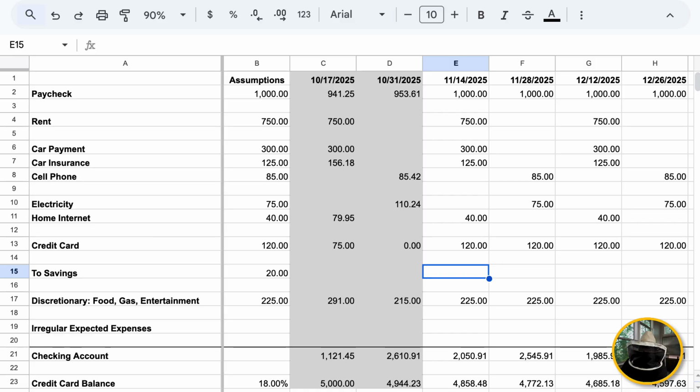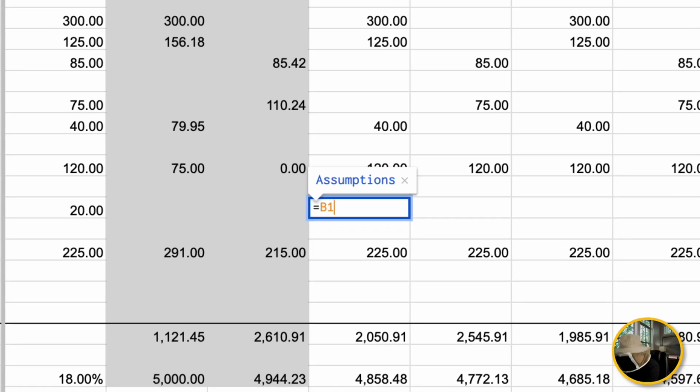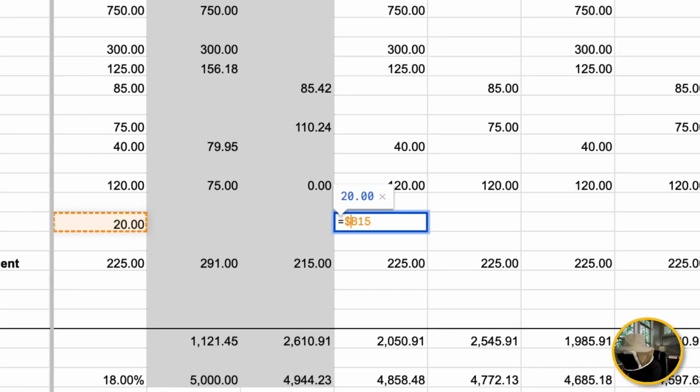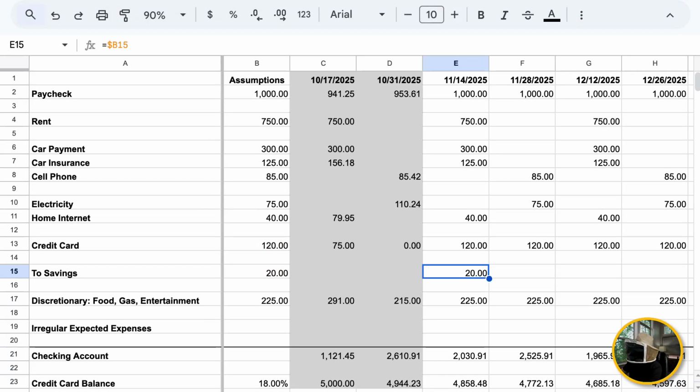And now in E15, we want to put our formula here that takes the assumption from B15 and enters it every pay period going out for 2 years. So the formula is in E15 equals B15. And you'll see that light up in orange. Now remember though, we need to put a $ sign in front of B. We do that so as we copy this formula to the right, we hold on to the value in column B, and Google Sheets doesn't just automatically adjust that every time we copy it. So $ sign B15, hit enter, and you can see E15 now equals the value in B15.